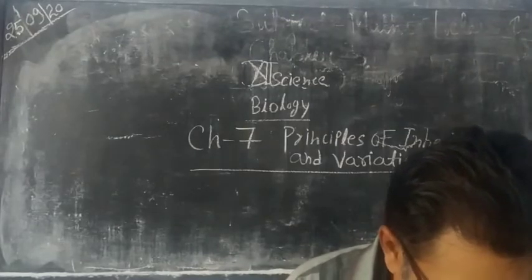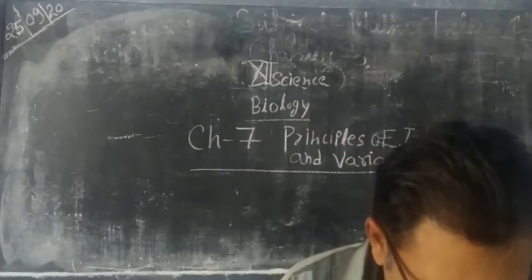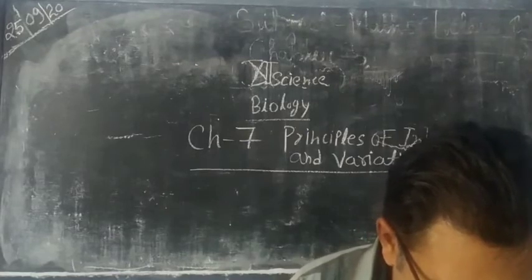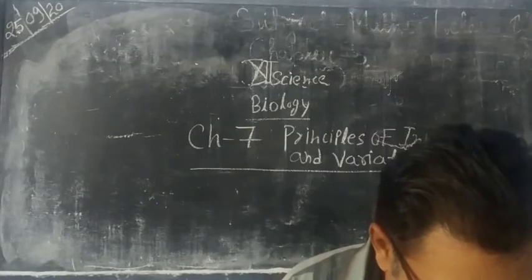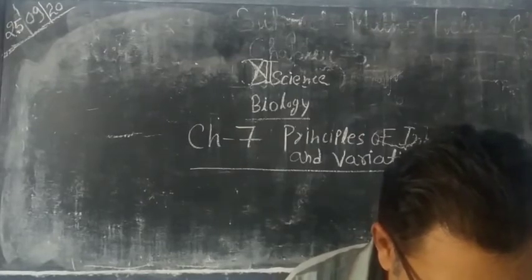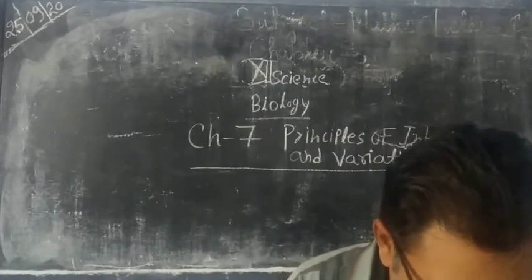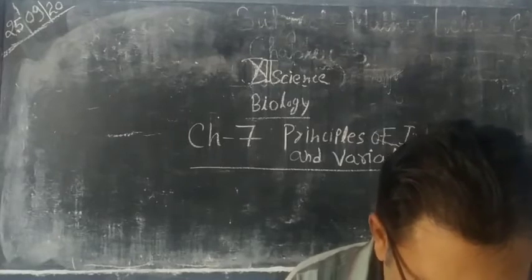Gregor Johann Mendel was born on 22nd July 1822 in Austria. At the age of 20, Mendel graduated in philosophy and was appointed as a priest.